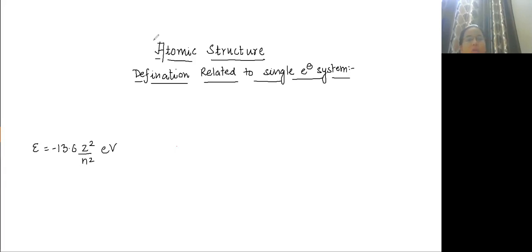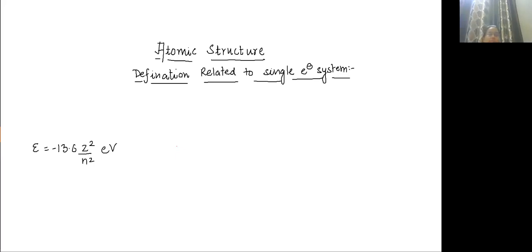How will you calculate ground state energy? Ground state energy means N value will be equal to 1. Very good. How will you calculate excited state energy? If in the question they mention to calculate the energy of the third excited state of hydrogen atom, then third excited state means N value will be 4, and the atom or ion they will mention.